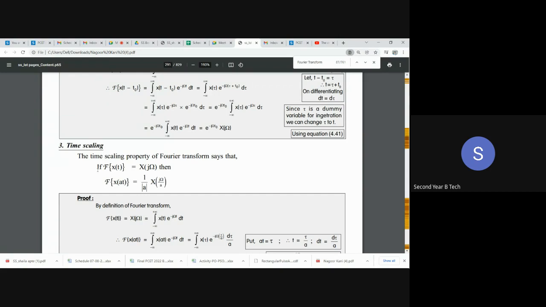Time compression in time domain will be nothing but it gives what? Expansion in the Fourier domain. And expansion in time domain will be giving you the compression in the Fourier domain. That is nothing but spectral.